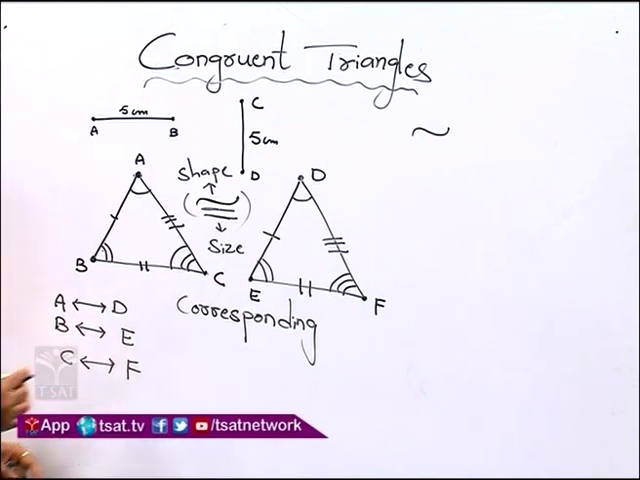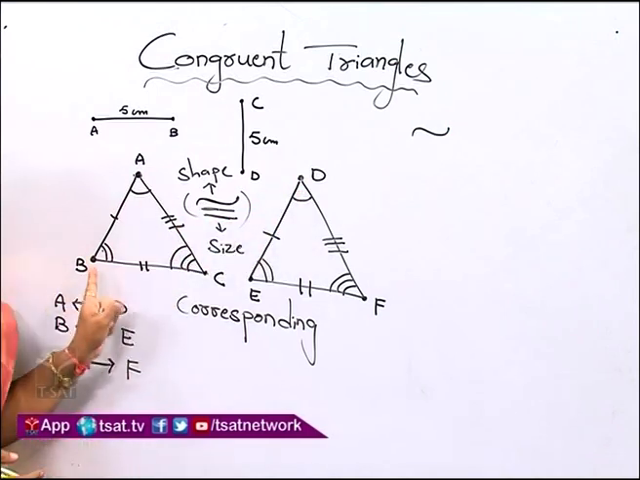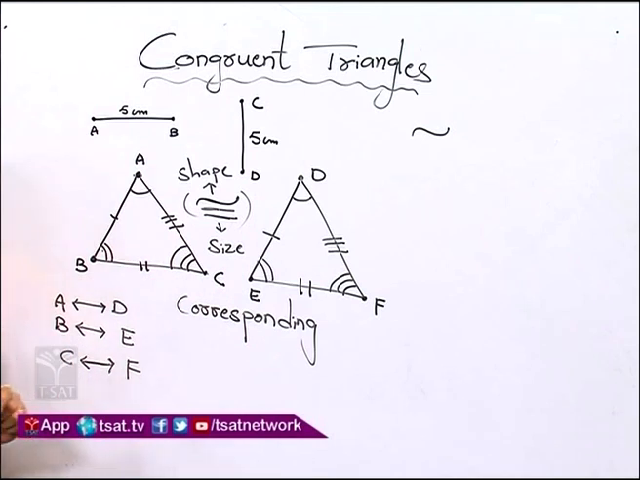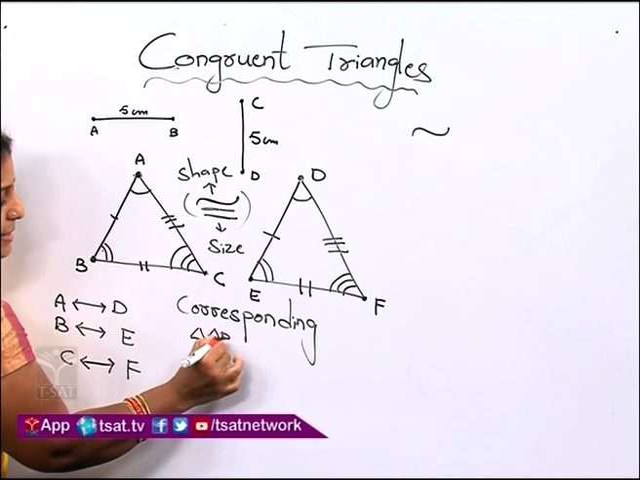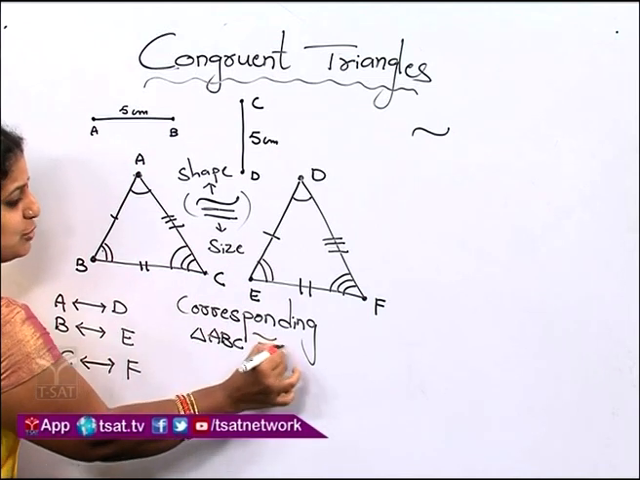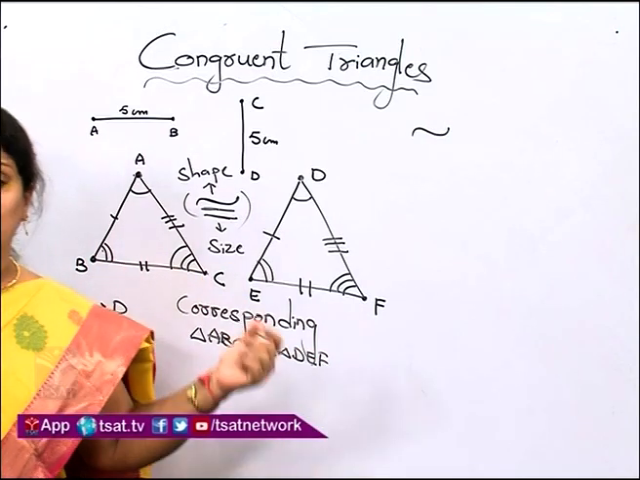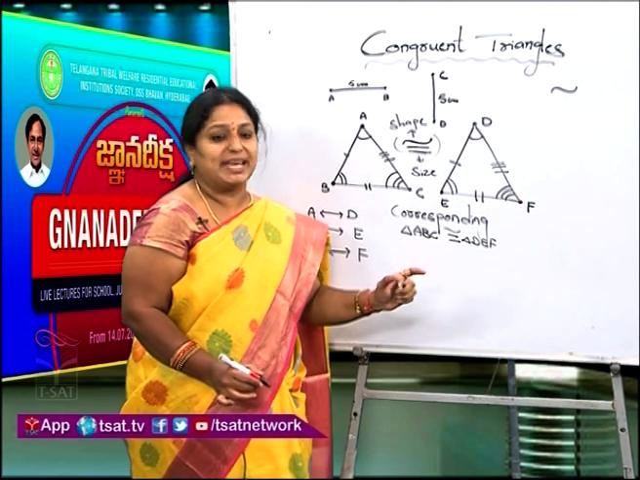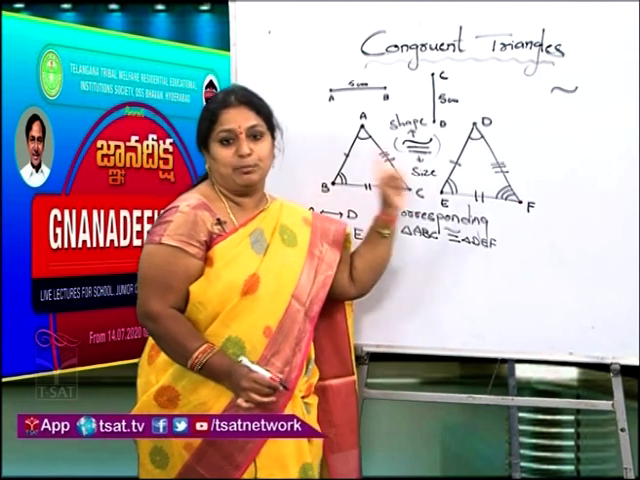Did you understand? This is the symbol we use for correspondence. So vertex A corresponds to D, vertex B to E, vertex C to F. And here we are saying that triangle ABC is congruent to triangle DEF. Whenever we give the statement that both triangles are congruent, we have to check that the 3 sides are equal in both triangles and the 3 angles are equal in both triangles.